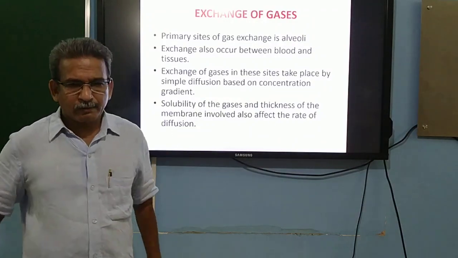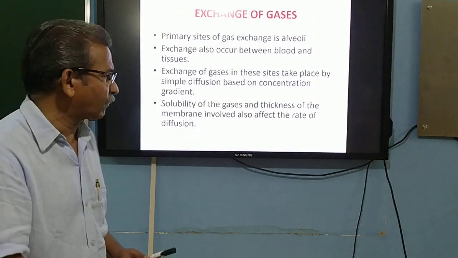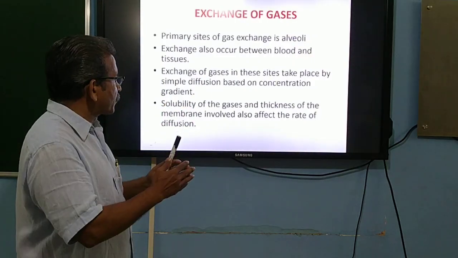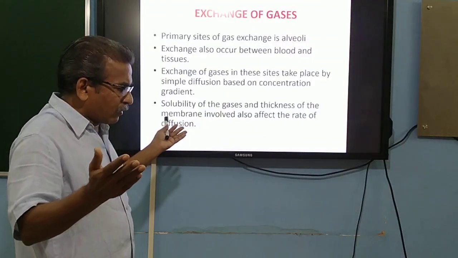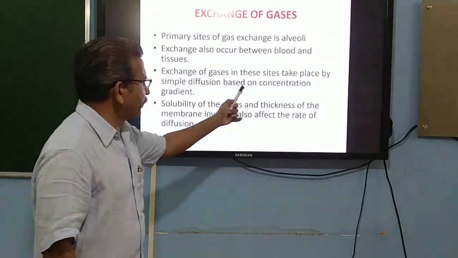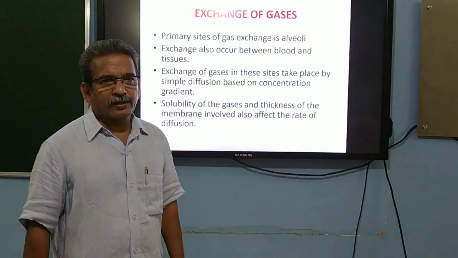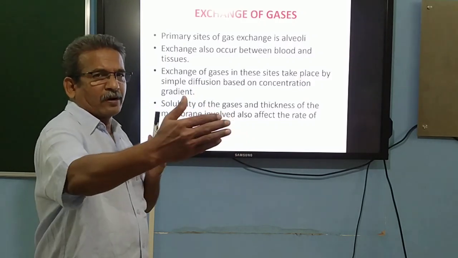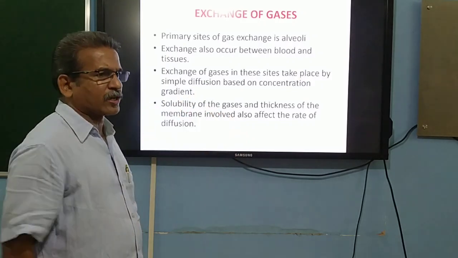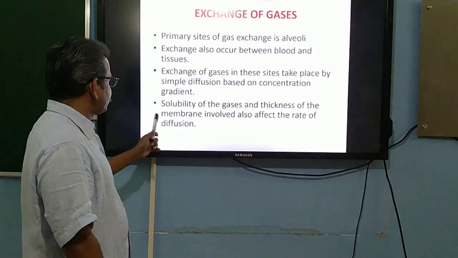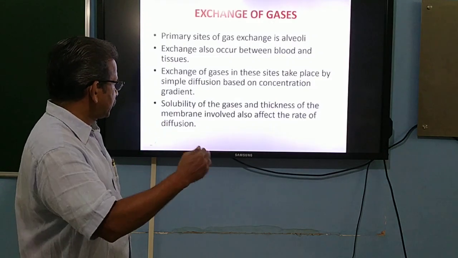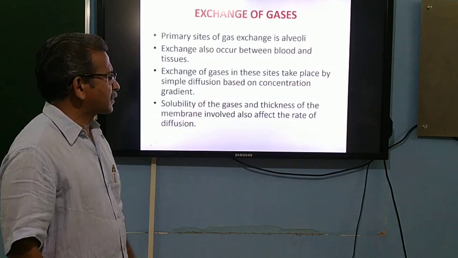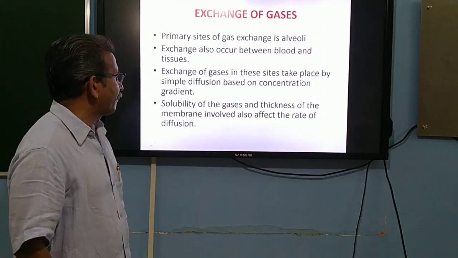The basic principle behind the exchange of gases is diffusion. We already know that for diffusion to occur, a concentration gradient should be maintained. So for exchange of gases, there should be a gradient of concentration between carbon dioxide and oxygen. Another factor that helps diffusion is the solubility of the gases and the thickness of the membrane involved.